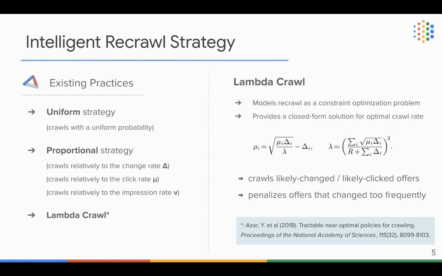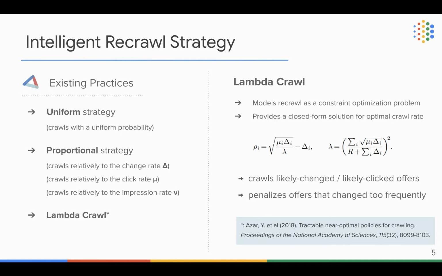I'm not going to explain the details about this formula, but please remember that the optimal crawling rate, rho_i, depends on two factors, the click rate, mu_i, and the change rate, delta_i.